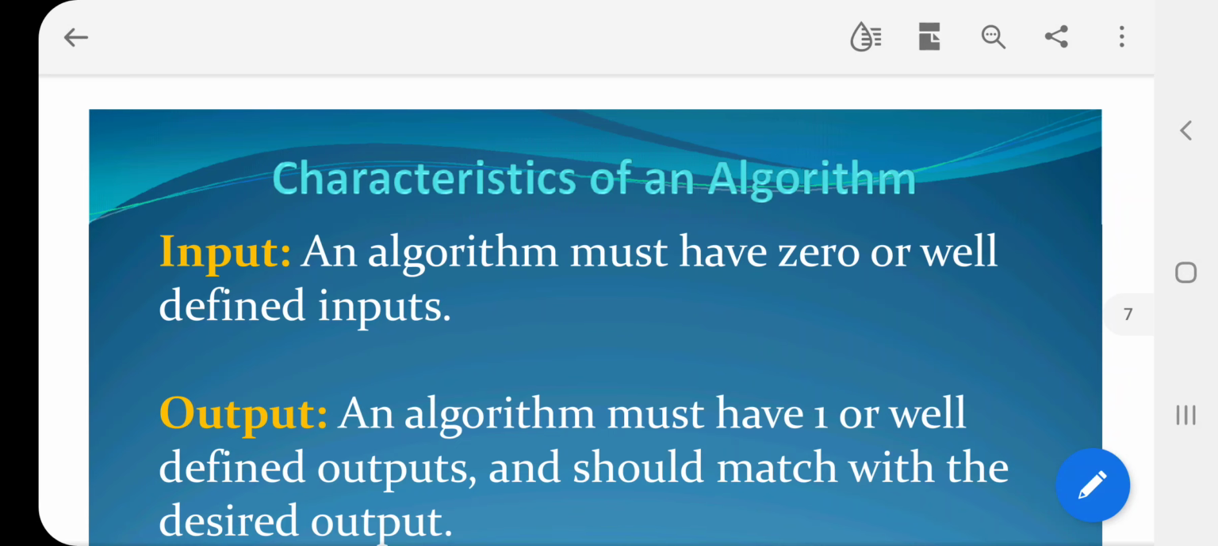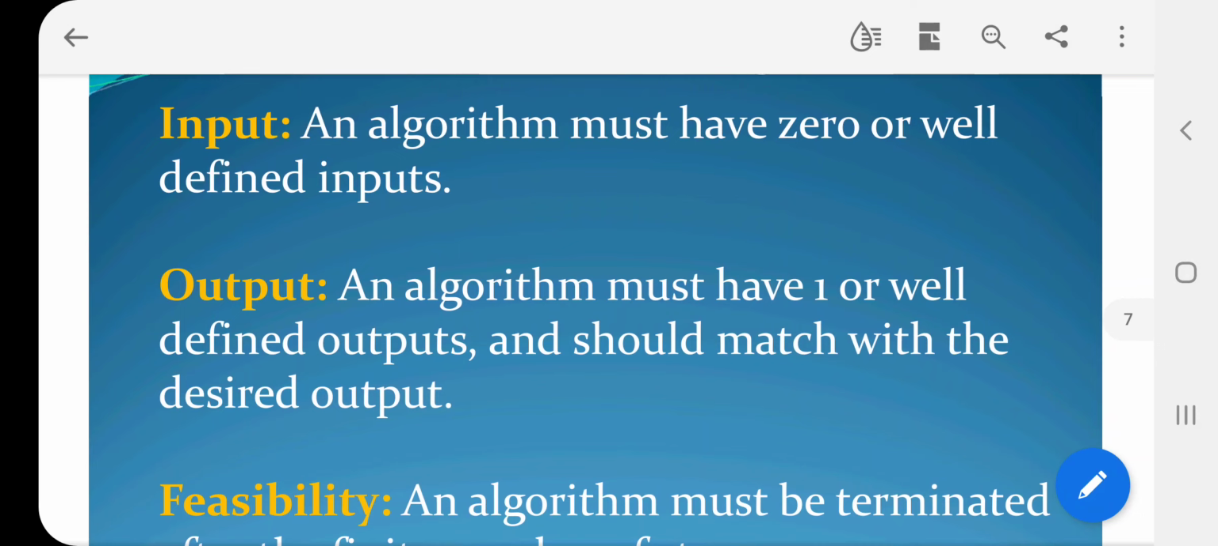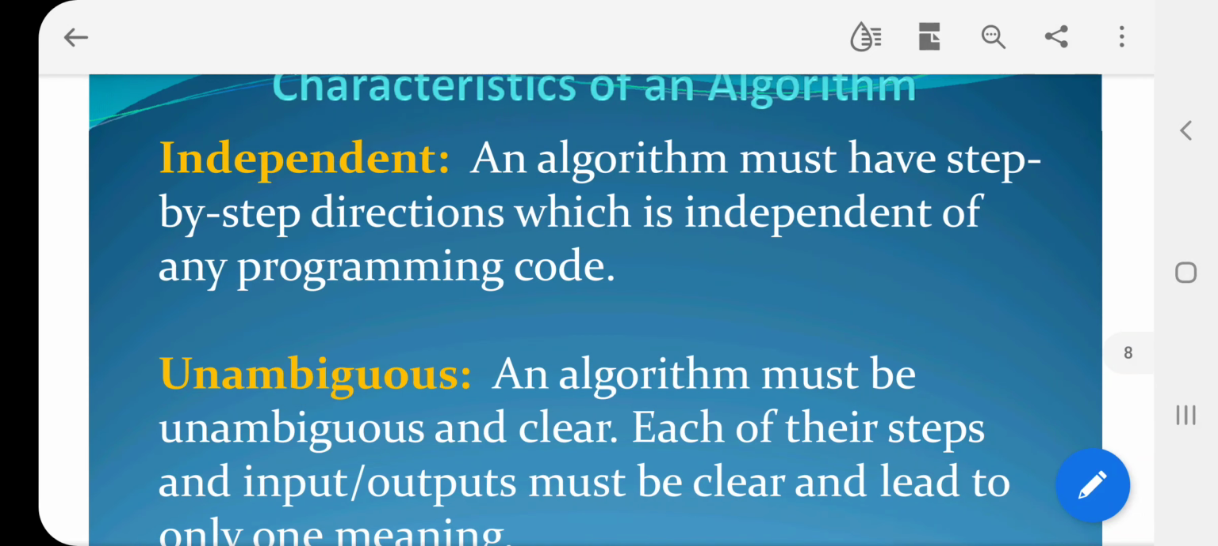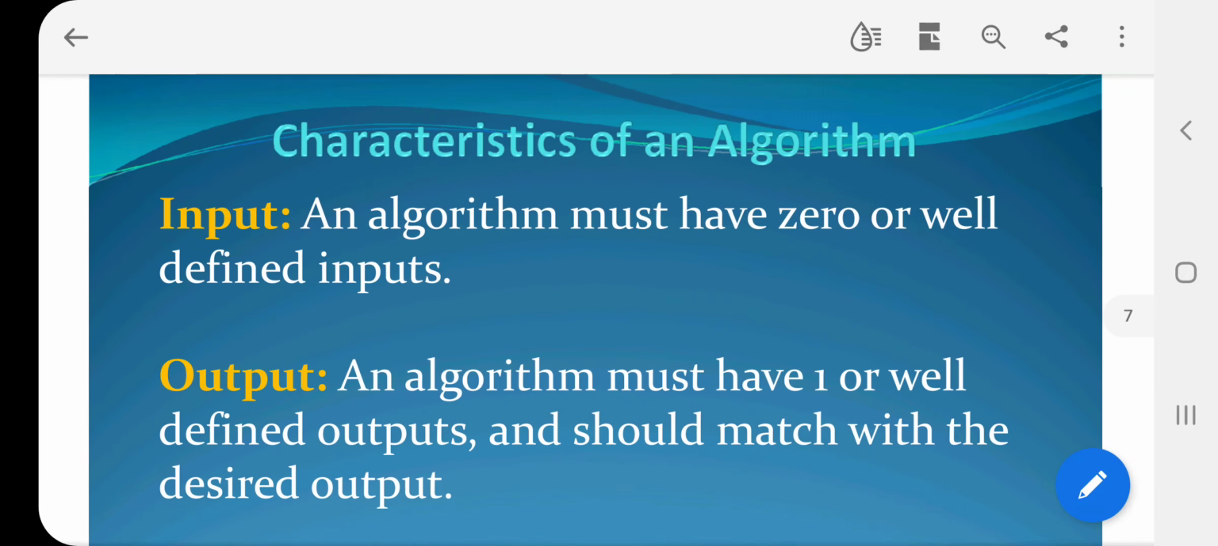Characteristics of an algorithm. These are the characteristics of an algorithm. First one is input, then output, feasibility, independent, and unambiguous. So these are the characteristics of an algorithm. First one, input. An algorithm must have zero or well-defined input.